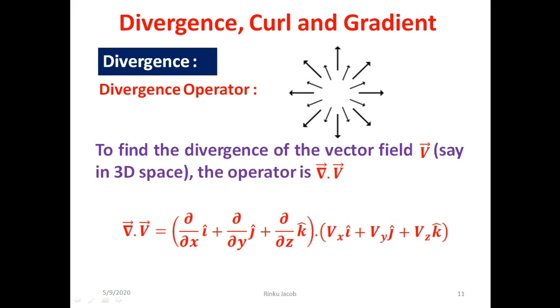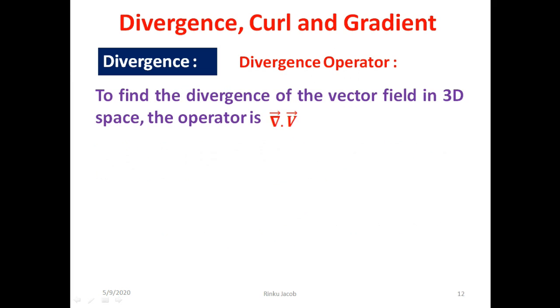It is given as del dot V equal to dou by dou x i cap plus dou by dou y j cap plus dou by dou z k cap dot Vx i plus Vy j plus Vz k, where i, j and k are the unit vectors along the three axes of the Cartesian coordinate system. So now we check the value of the divergence operator on the vector field, say vector V.